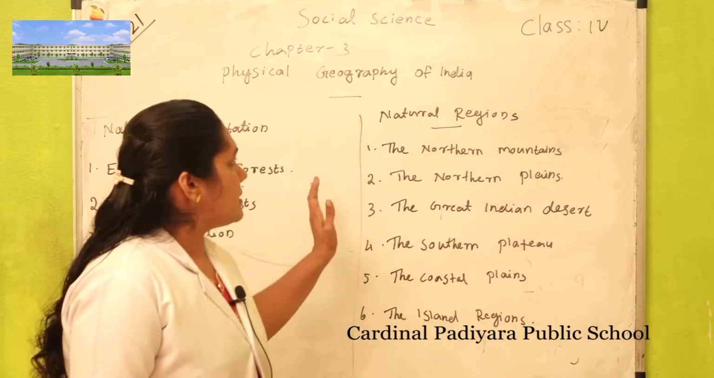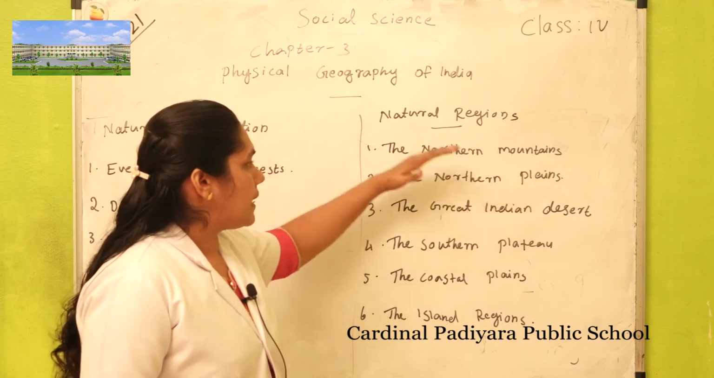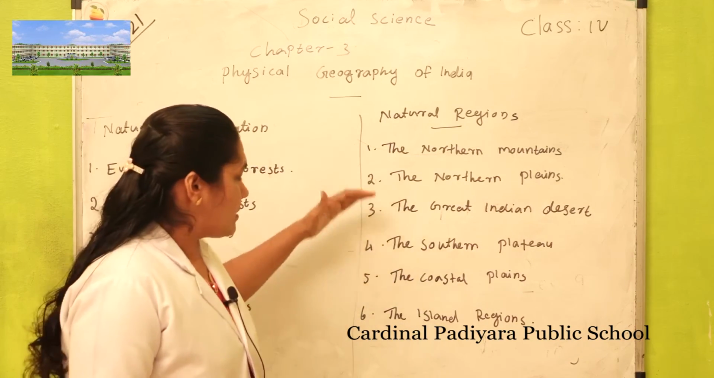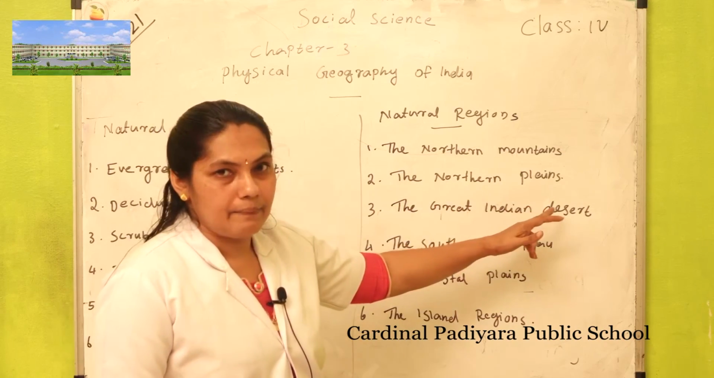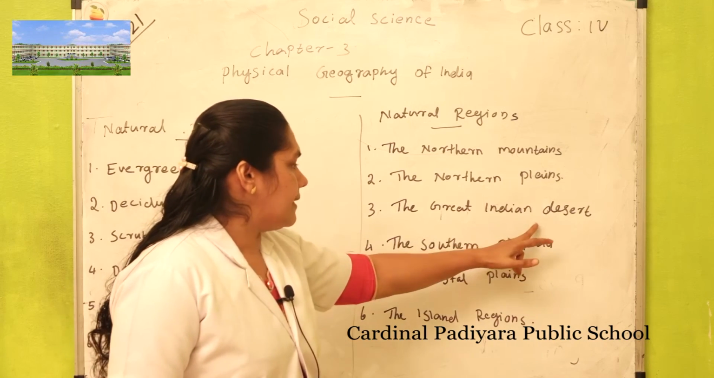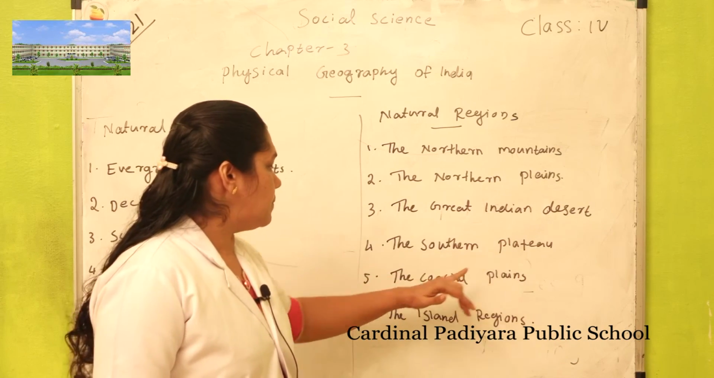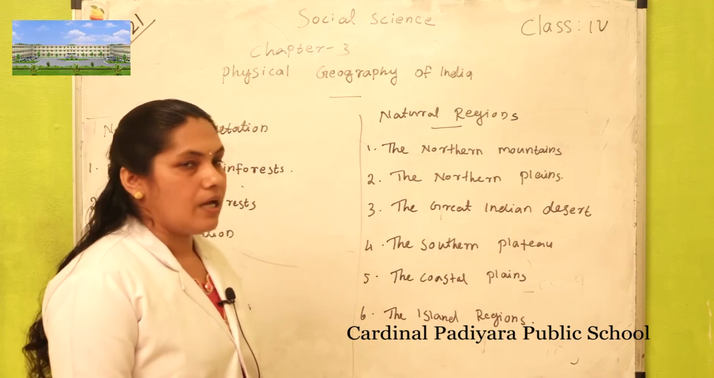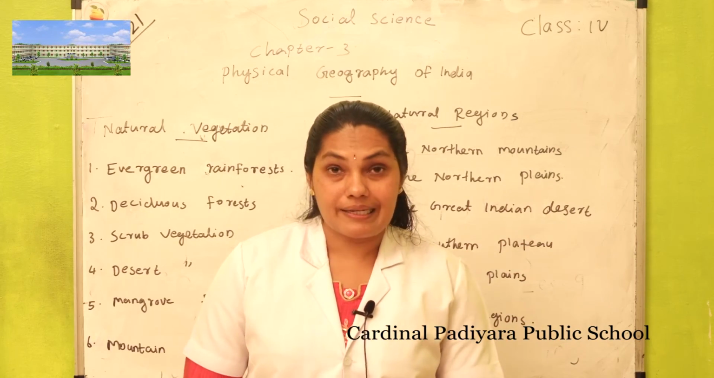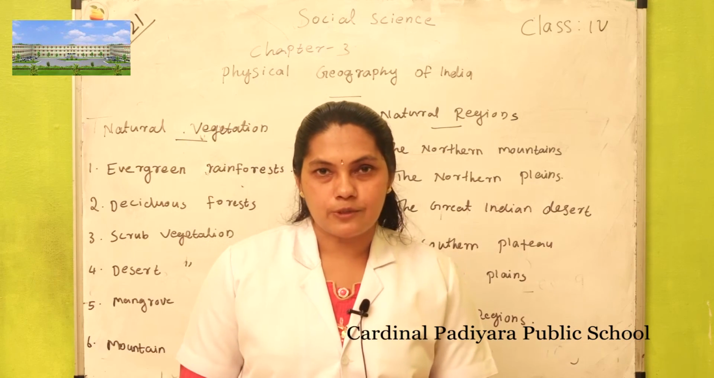Then these are the natural regions, also the same 6 types: the northern mountains, the northern plains, the great Indian desert, the southern plateau, the coastal plains and the island regions. These are the 6 types of natural regions. Today we can wind up the class.